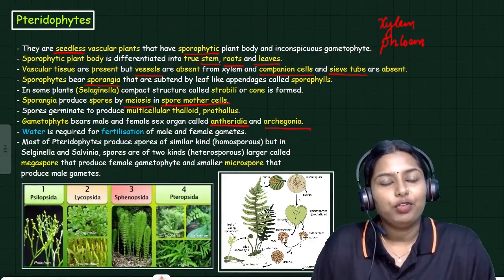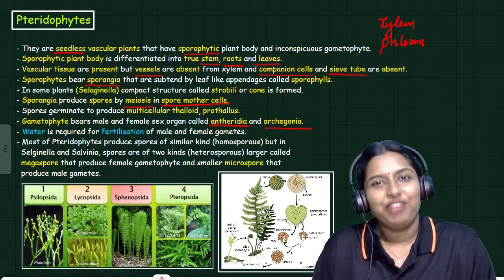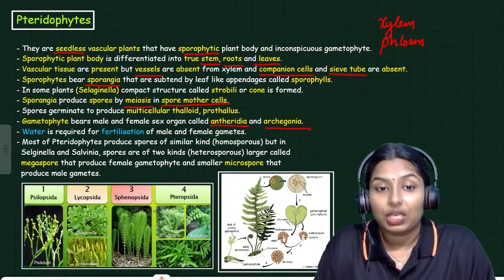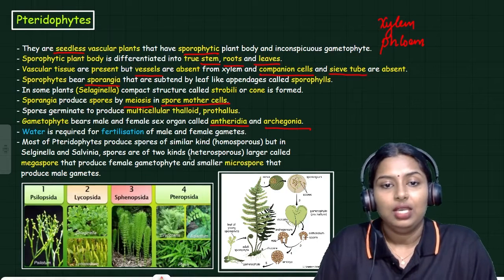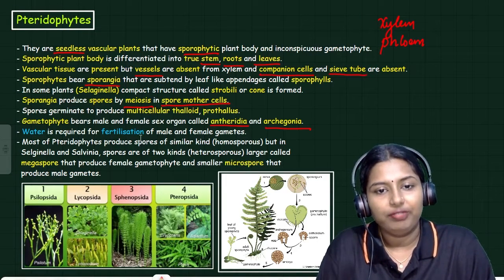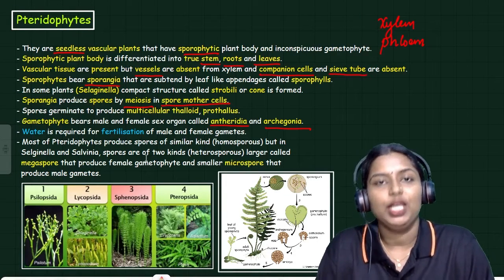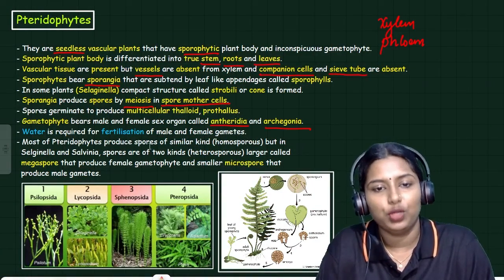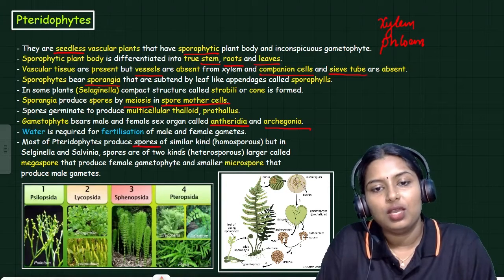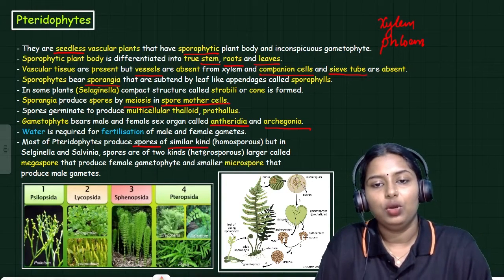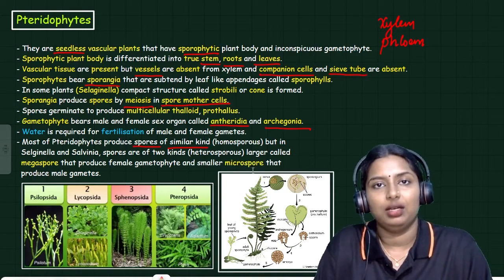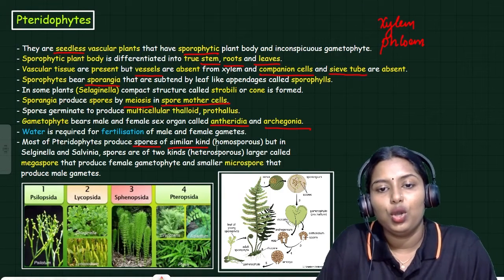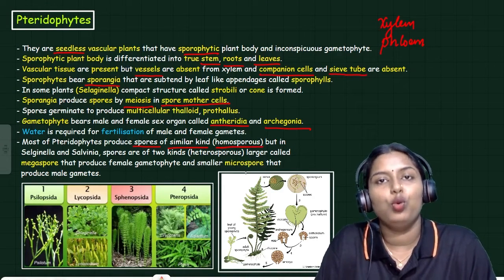So the gametophyte bears male and female sex organs, that are antheridia and archegonia. Water is required for fertilization of the male and female gametes. Most pteridophytes produce spores of a similar kind. Spores which are similar are called homosporous.